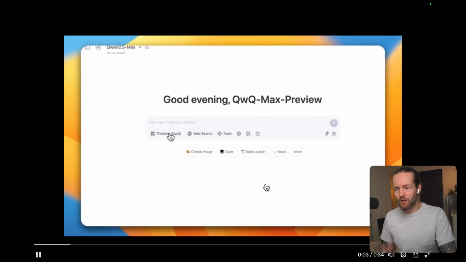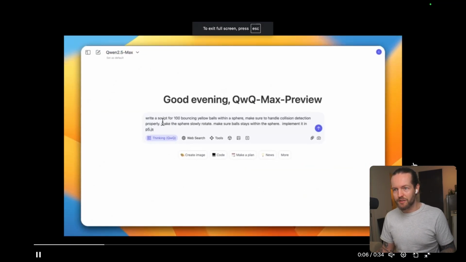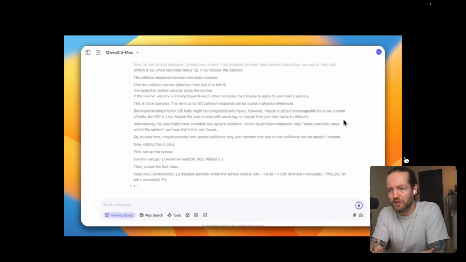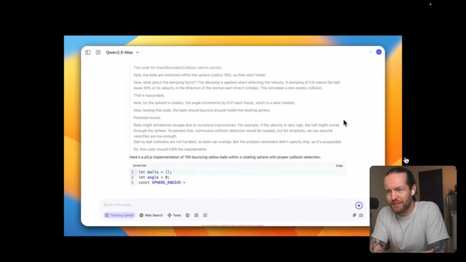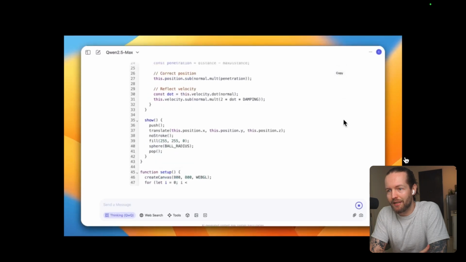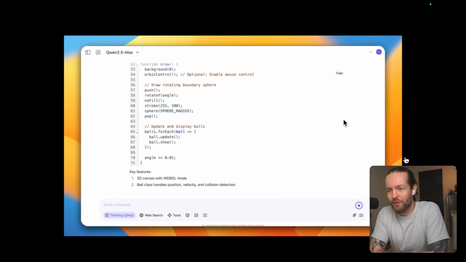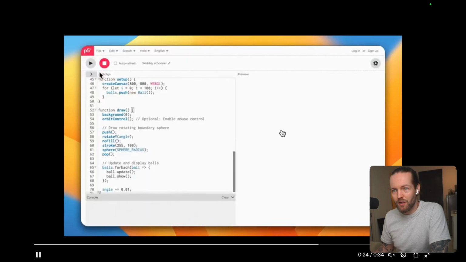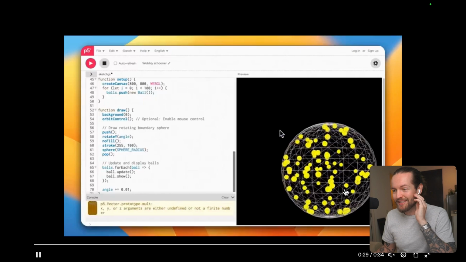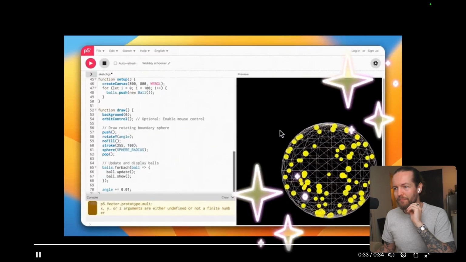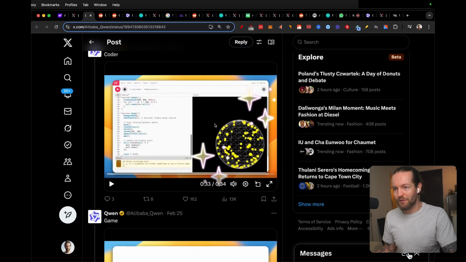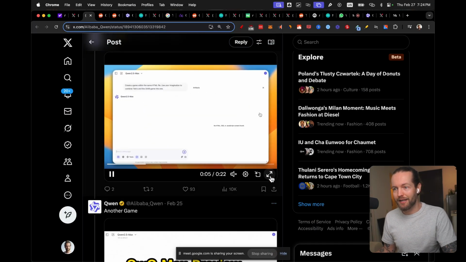So this is the coding video, and as you can see, write a script for 100 bouncing yellow balls. This result is probably sped up, but you can see the reasoning as well as the Java code being written right here in front of us. Here we get the key features as well. And now they're going to go and test it. And you can see that this is one of the coding benchmarks that many models have been able to do. And it's very cool to see that they're able to do that here as well.